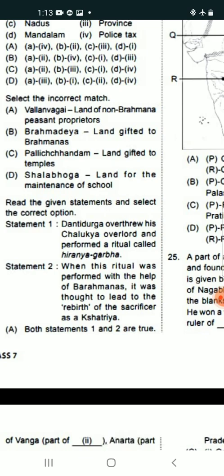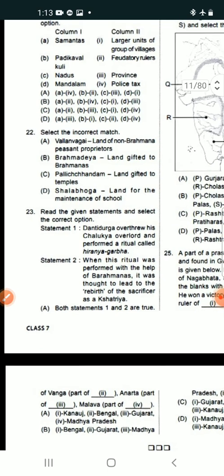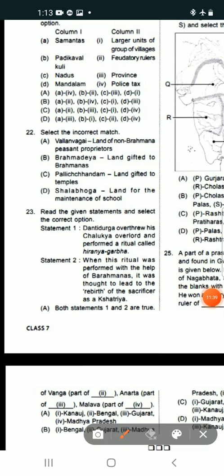So which is the correct answer? Once again, which is the incorrect match? Vellanvagai, the land of non-Brahmana peasant proprietors. Brahmadeya, land gifted to Brahmanas. Pallichchandam, land gifted to temples.